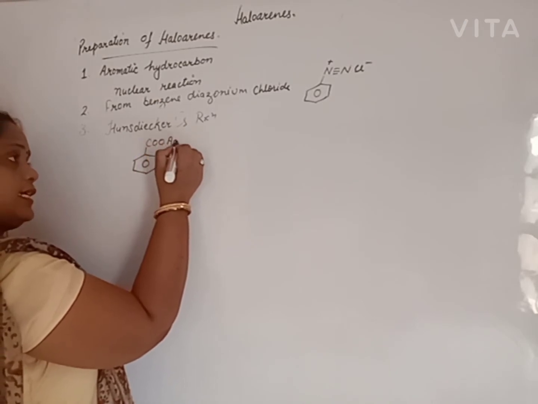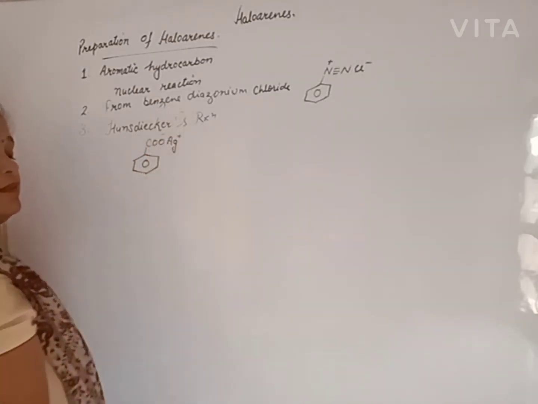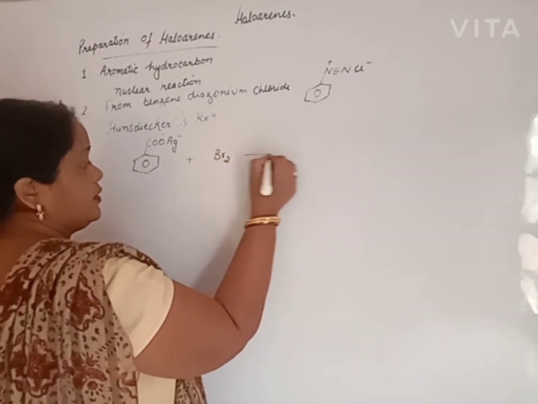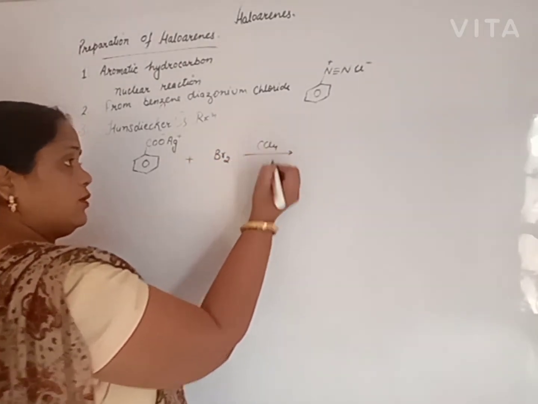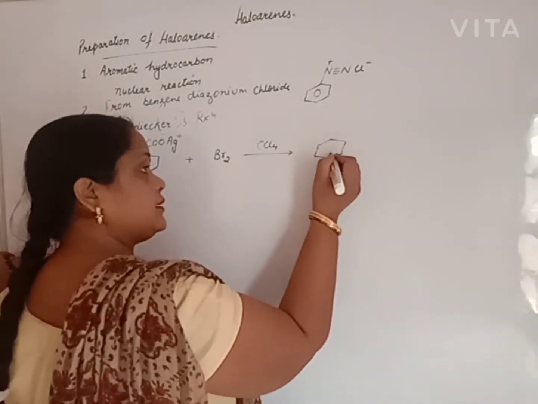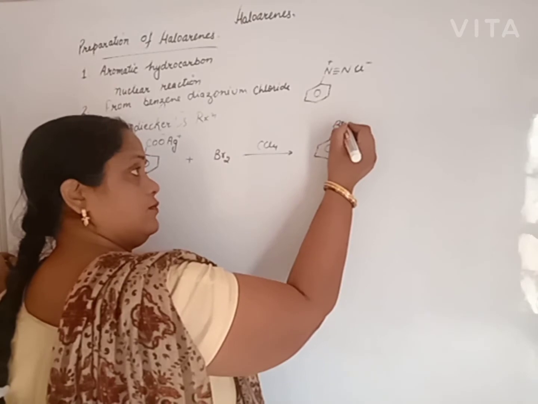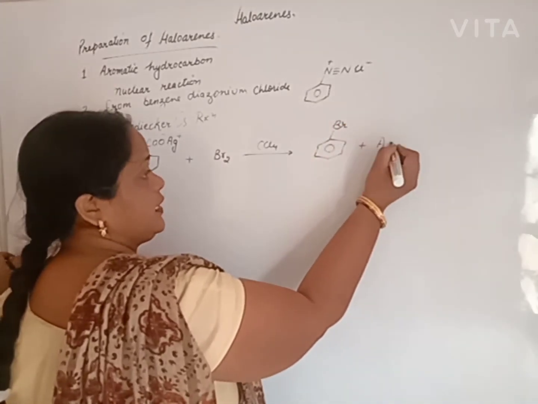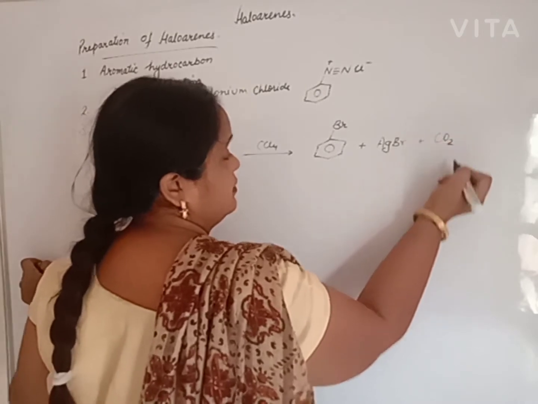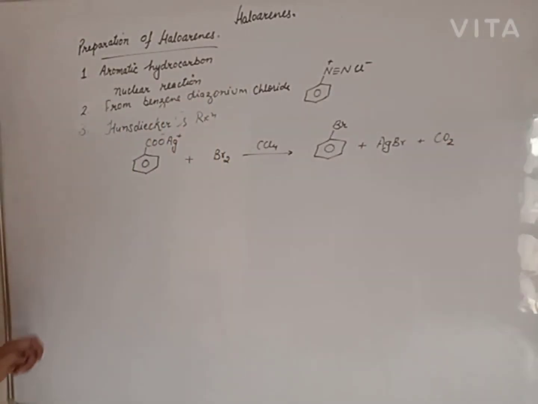Take benzoic acid, the silver salt of benzoic acid reacts with bromine in presence of carbon tetrachloride. We will obtain bromobenzene. One of the bromines is released with silver, and carbon dioxide is removed as gas into the atmosphere, and we will get bromobenzene.